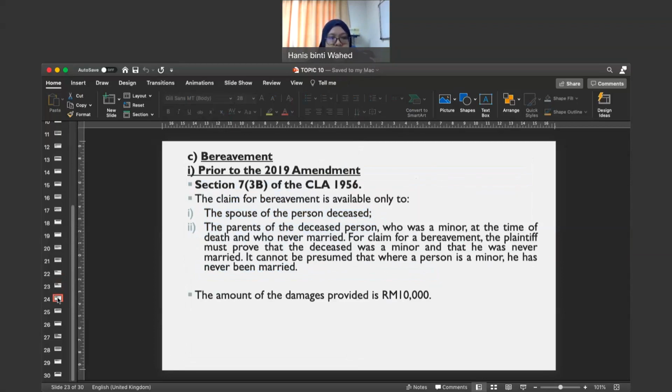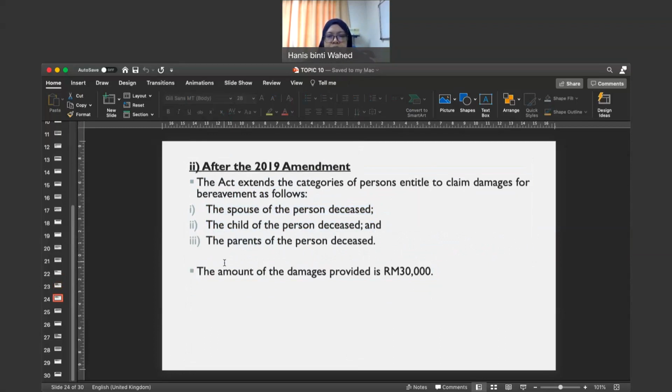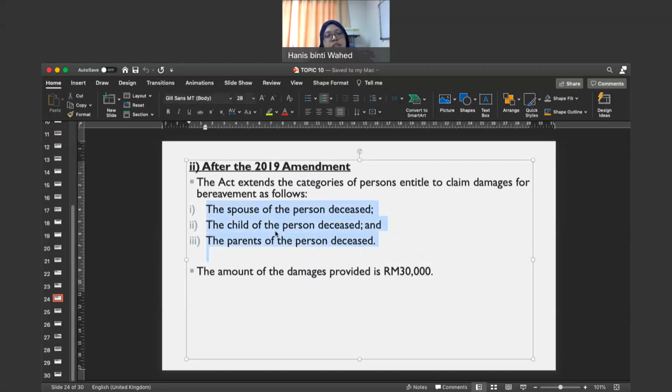The current position is that the only person who can claim for bereavement are, number one, spouse of the deceased. Okay, or this spouse, child of the person deceased, and also the parents of the person deceased. Okay, maksudnya suami atau isteri, anak-anak kepada si mati, dan juga ibu bapa kepada si mati, ya.